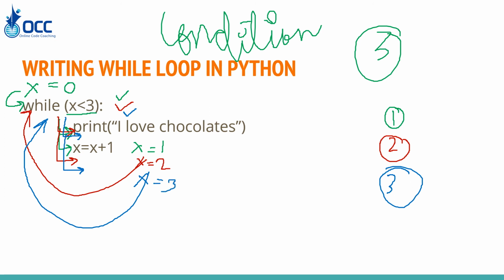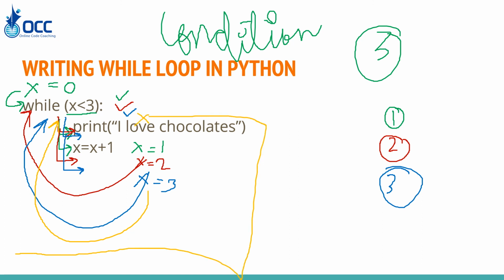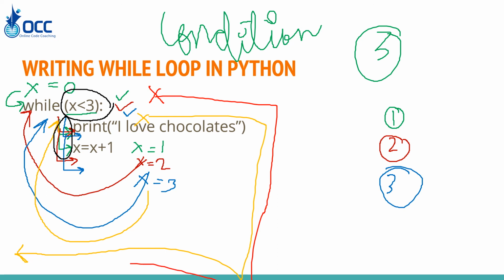Once the new value of x becomes 3, it will go back again and check if x is less than 3. No, here x is not less than 3. Then it will come out. The loop will break and it will come out. So you can see that as long as this condition is satisfied, we are able to execute the internal statements, and once this condition fails, we come out of the loop.